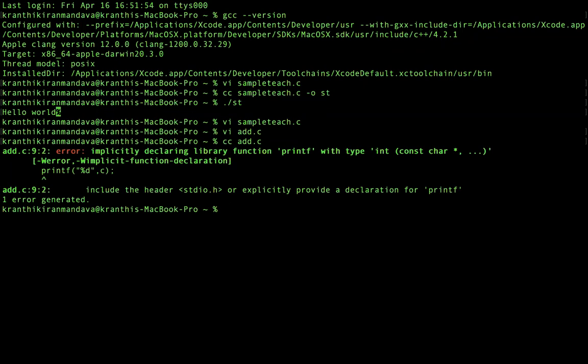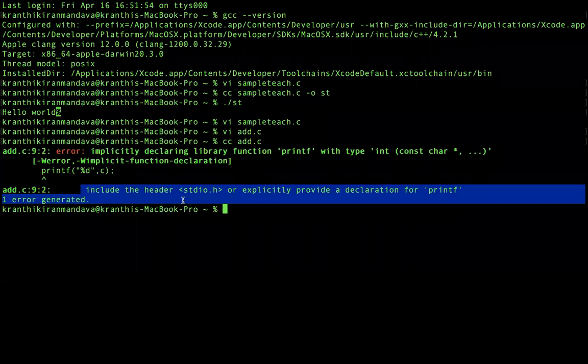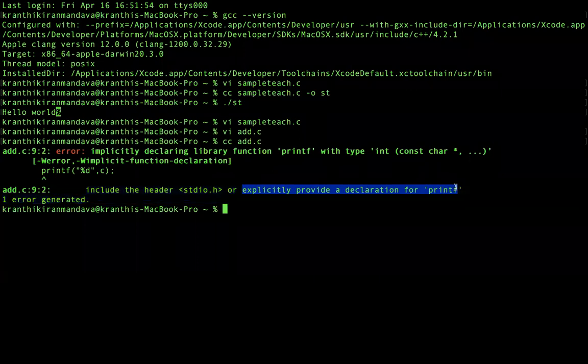So the meaning here clearly says: please include the standard header so that I can find whether printf is there or not. That is the reason why it says, please provide me an explicit declaration of printf.